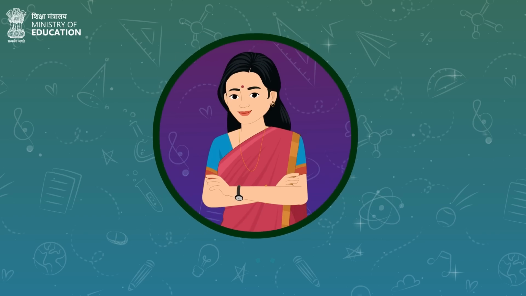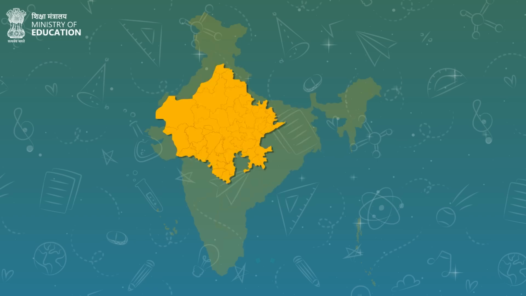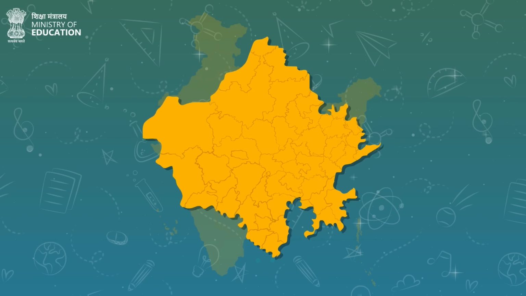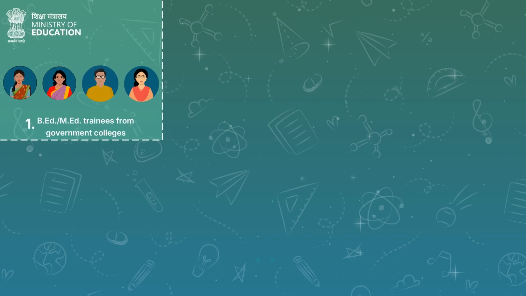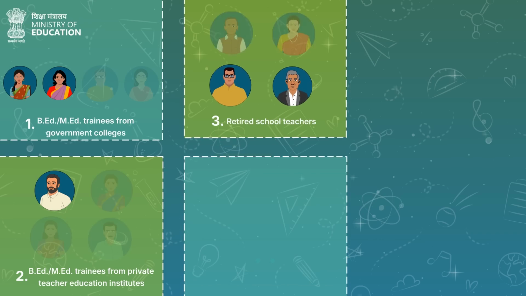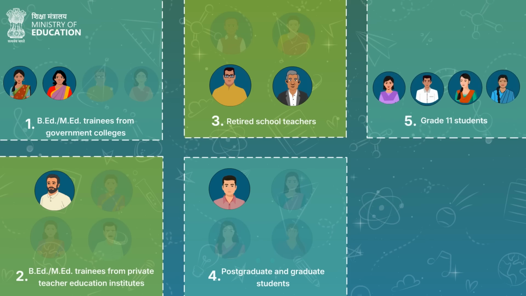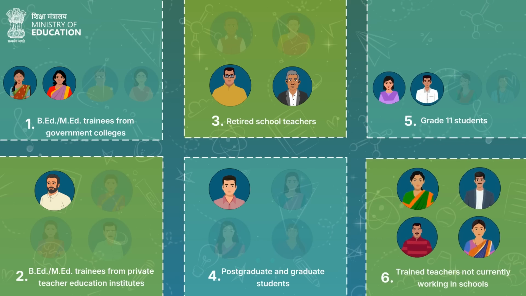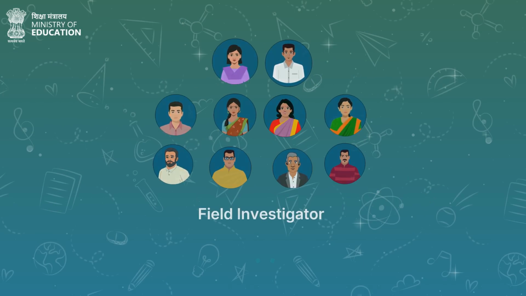The Field Investigator should preferably be a DIET student. If a state has no DIET trainees or only a small number, FIs may be selected from B.Ed or M.Ed trainees from government colleges, B.Ed or M.Ed trainees from private teacher education institutions, retired school teachers, postgraduate and graduate students, grade 11 students, and trained teachers not currently working in schools in the given order of preference.